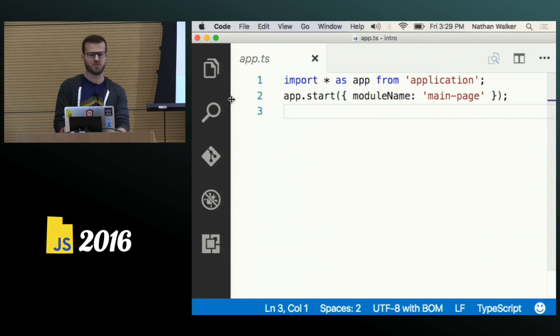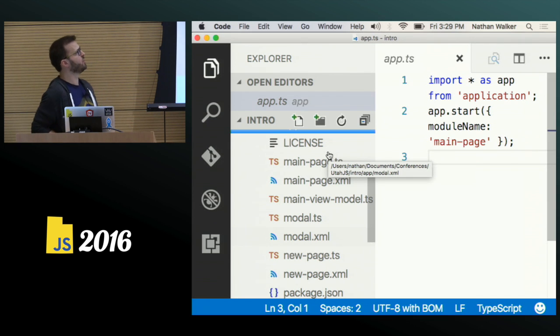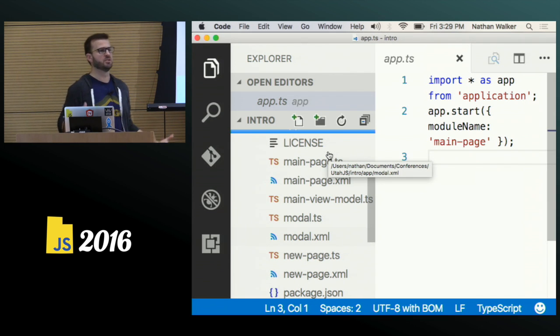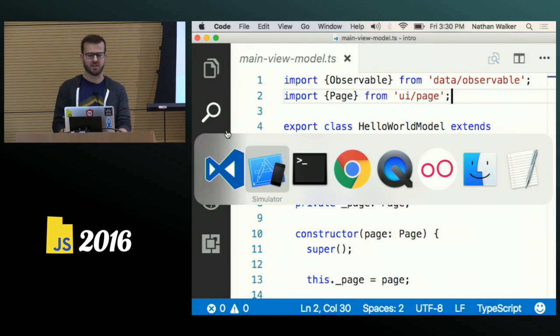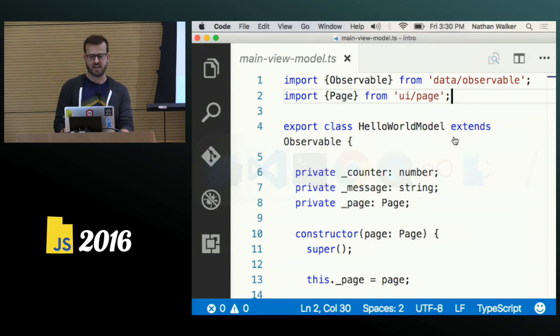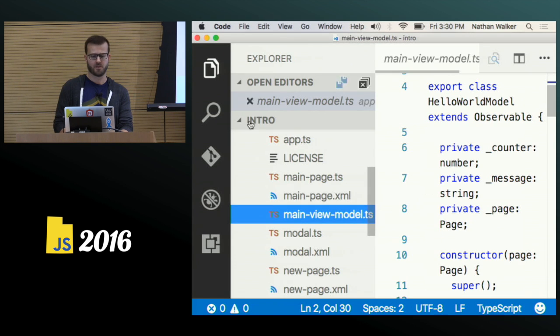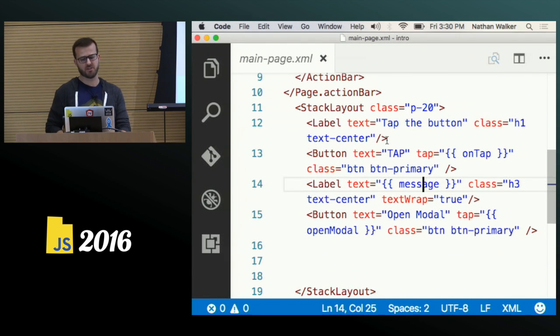So let me jump into a new page. One of the common things that you may want to do is just navigate to a new page. If you're constructing an app, you want to create a couple pages and just navigate between those two. So we're just going to add the ability to do that from this main page here. So let's add a button that will let us navigate to the page. So main page XML, this is the markup for that page that we are looking at.